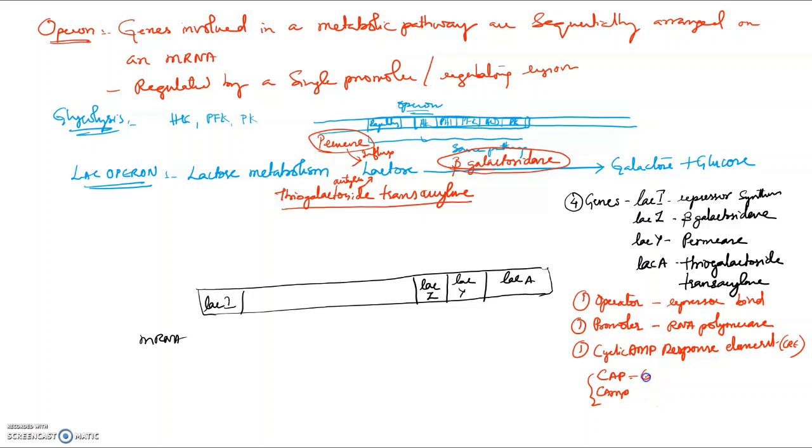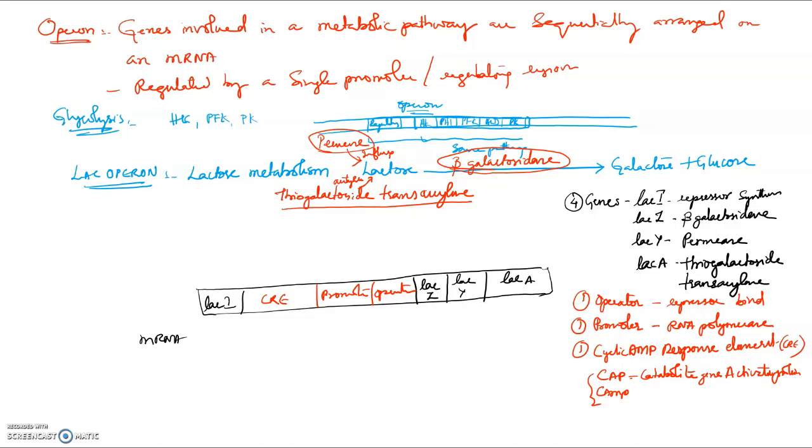This CAP is catabolite gene activator protein. So many terminologies we'll see. So we have an operator, a promoter, and a cyclic AMP response element.